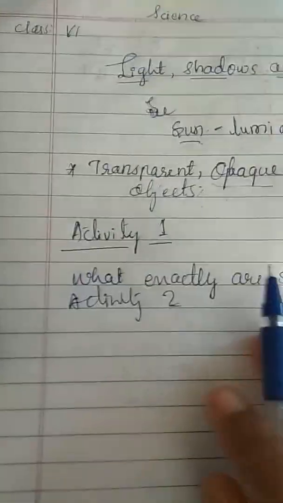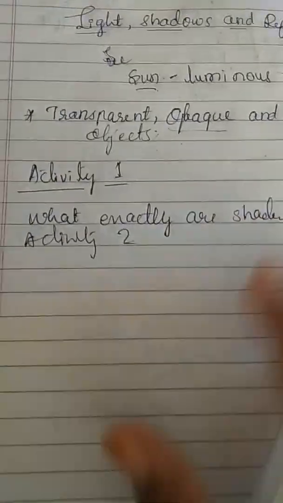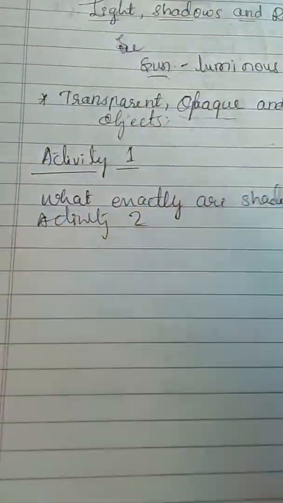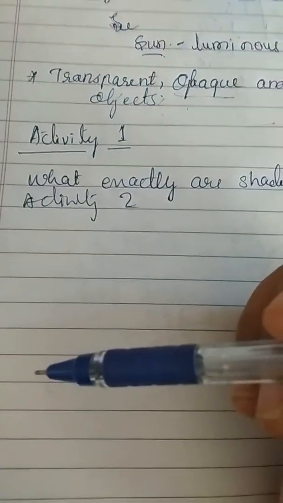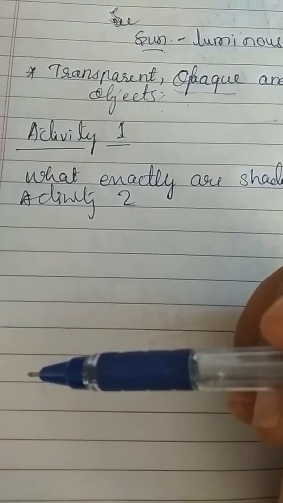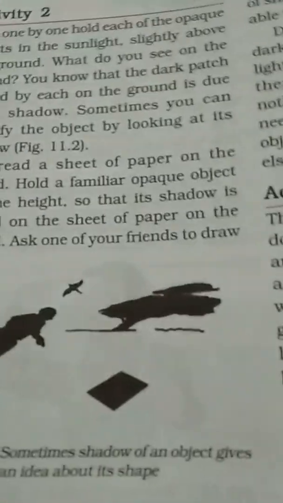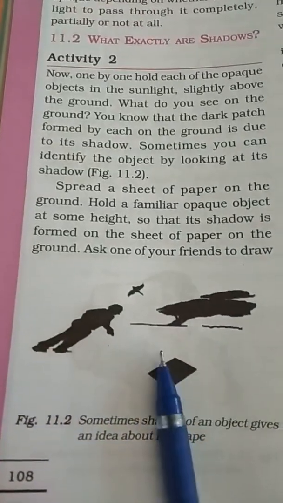Sometimes, without seeing the object, we can identify it only from its shadow. You can also do one thing: spread a sheet of paper and draw whatever shadows you are getting. Sometimes a shadow falling on a surface gives an idea about the object's shape. Like this, you draw it. This is a bird.